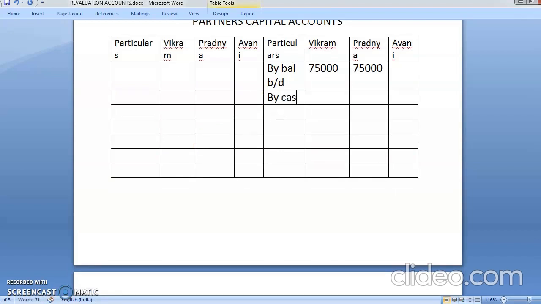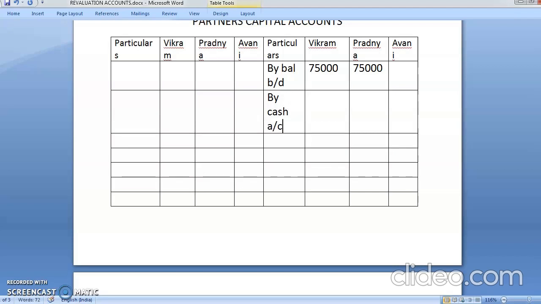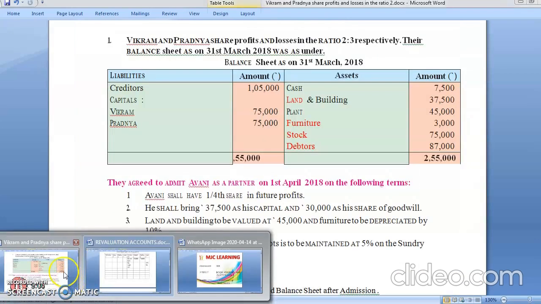By cash. And you will always write A/c. Remember it. Account. Who is bringing money? Avni. Avni is bringing how much? 37,500. That's all. Both. See, adjustment will have two effects and balance sheet will have one effect.